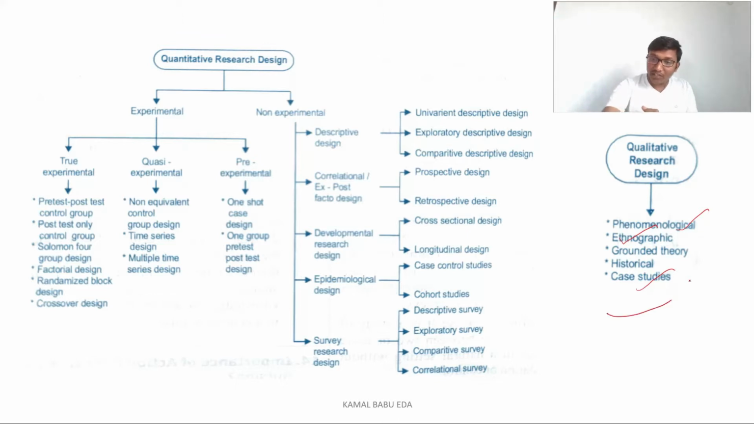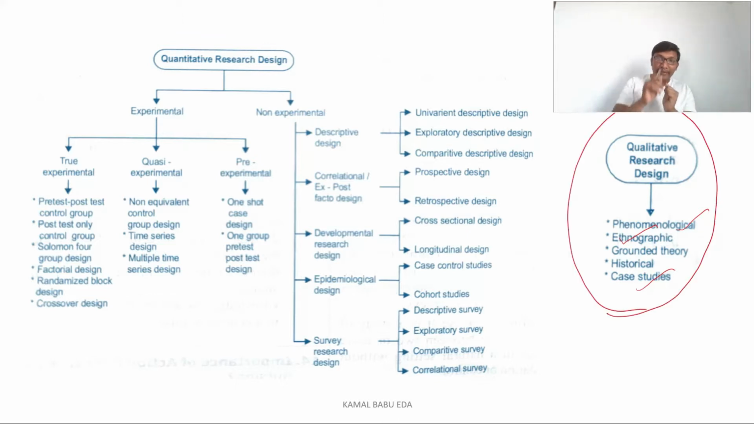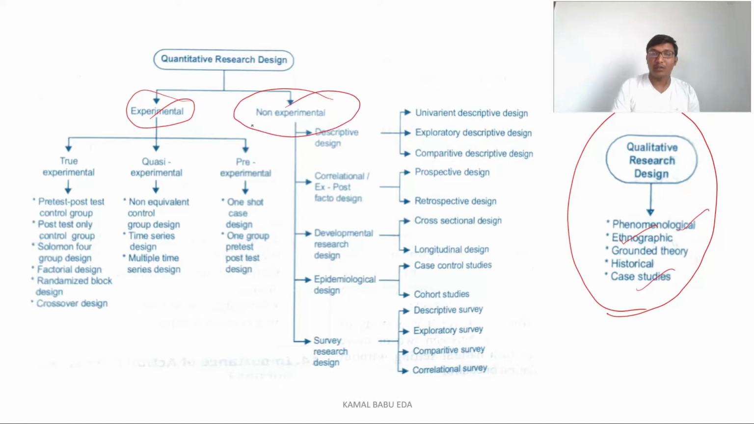I'll explain qualitative research design in the next class, and in today's class we'll discuss mainly the quantitative research design. So what is quantitative research design? It is classified into two types: experimental and non-experimental. In today's class I would like to explain experimental research design. We have classified experimental research design into three types: first is true experimental, second is quasi experimental, and third is pre-experimental research design.